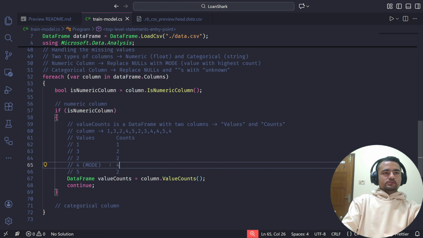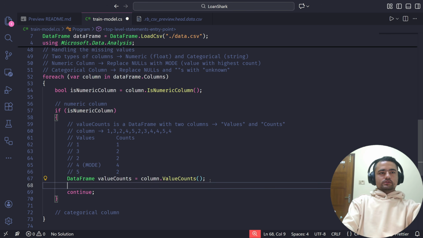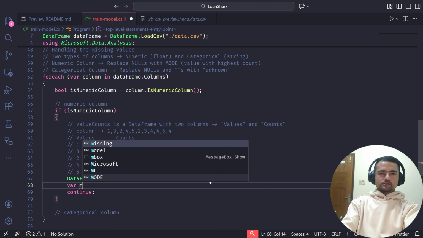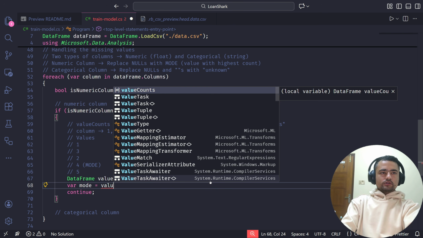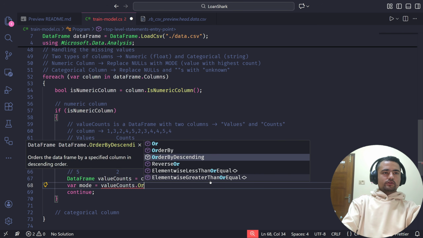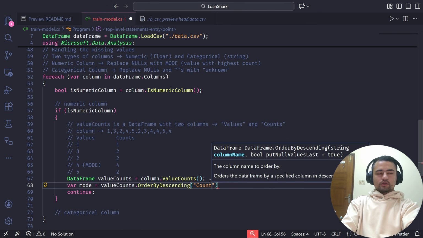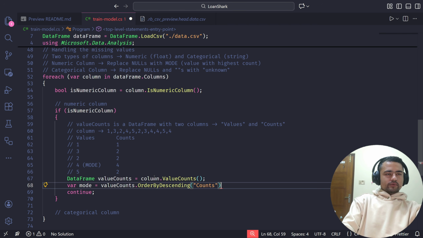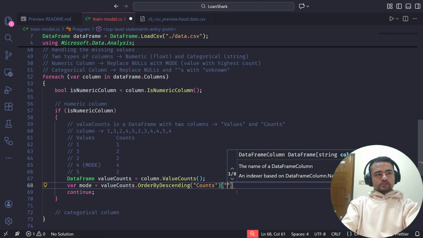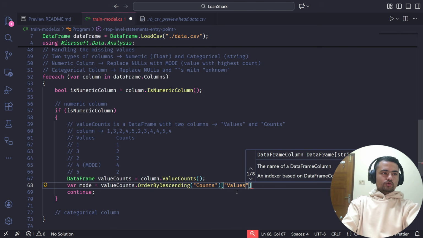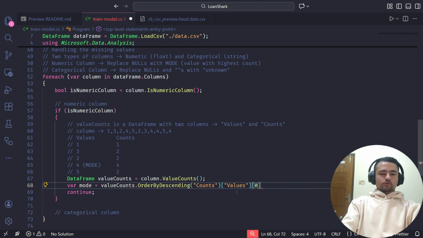So how do we get this? We can order this data frame. I'll just call it mode. We can just order this data frame using this order by descending method. I can give the name of the column, counts. Now I have ordered it in descending order by the counts column. I will get the row with the highest value for the counts at the top. So this row will now move to the top. Okay, so I can just get the first row for the value column.